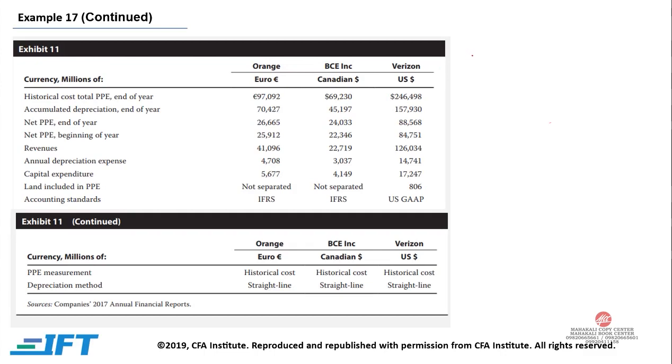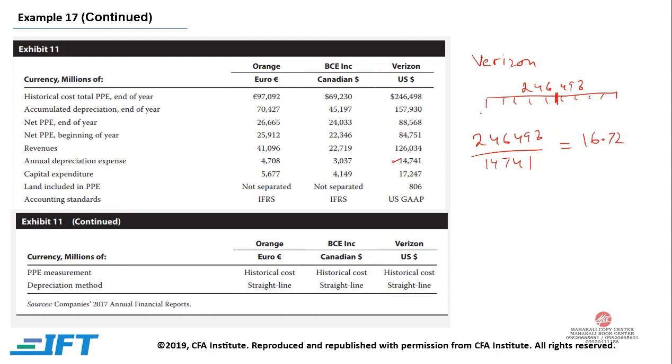Now we want to find out for Verizon. Again the total historical cost was 246,498, and each year the depreciation was 14,741. So the total life would be 246,498 divided by 14,741, and this gives us a total life of 16.72. At this point the accumulated depreciation is 157,930.